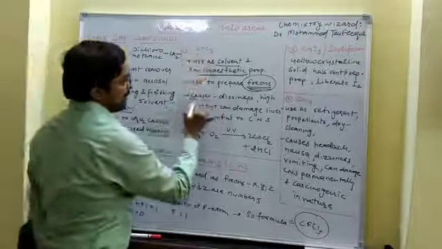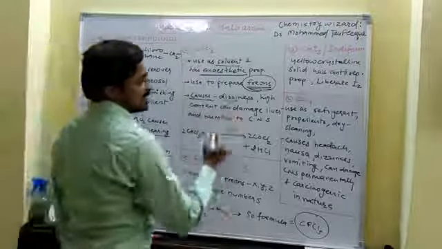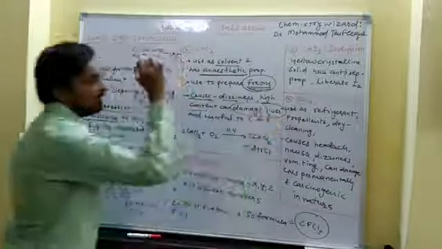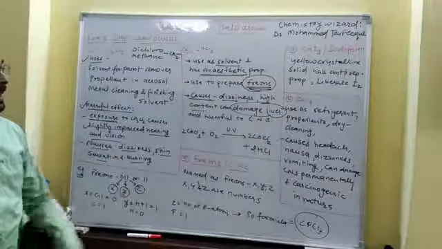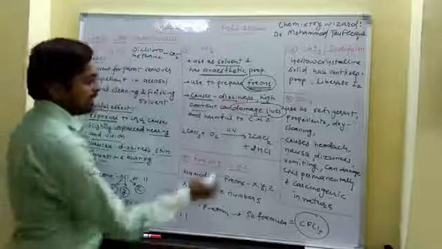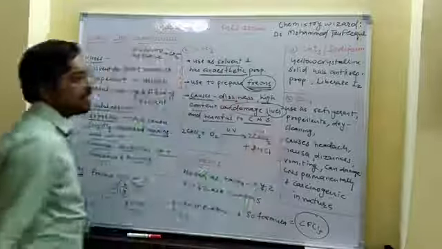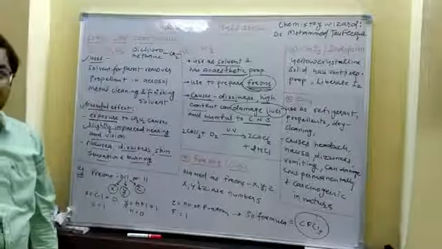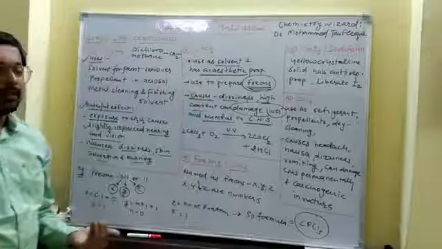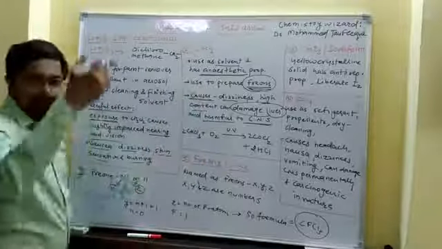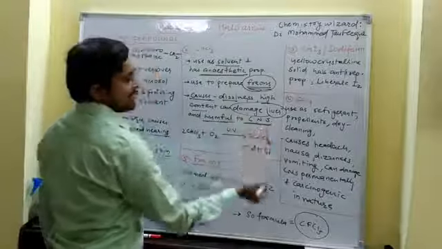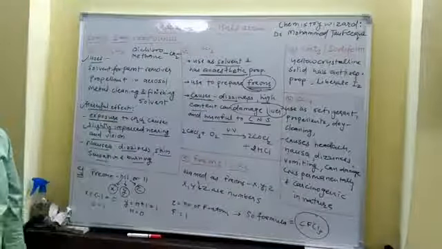There are many harmful effects of chloroform. It causes dizziness. High contact with chloroform for a long time can damage the liver. If a person remains in contact with chloroform for a long time, then it can damage the liver, and it is harmful to the central nervous system. Central nervous system means the nervous system which is directly linked to the brain and backbone. So it is harmful to the CNS, as well as causes damage to the liver.